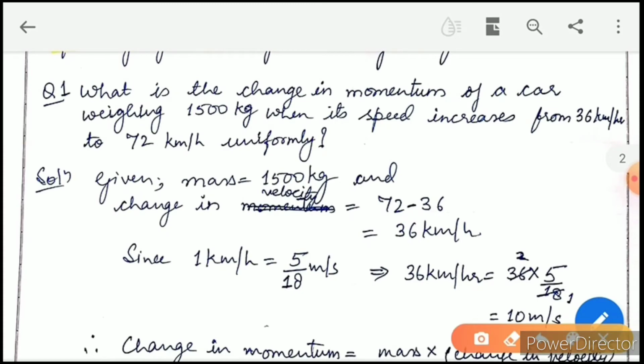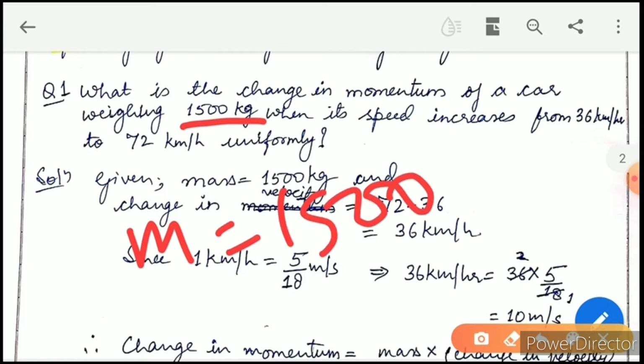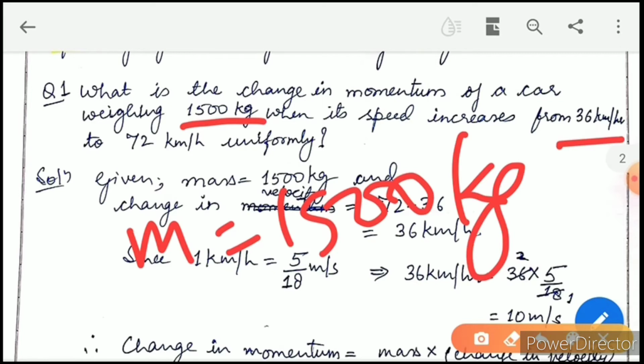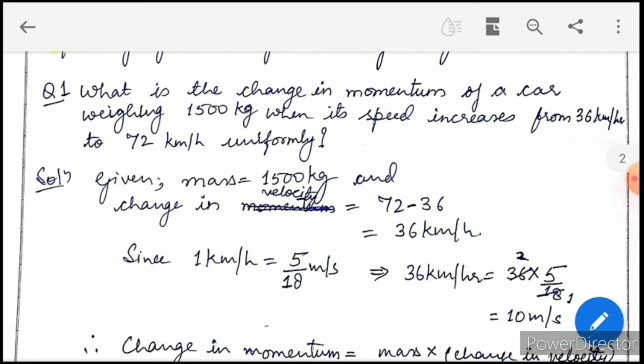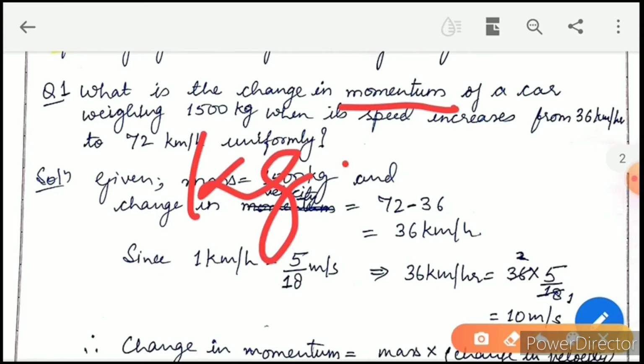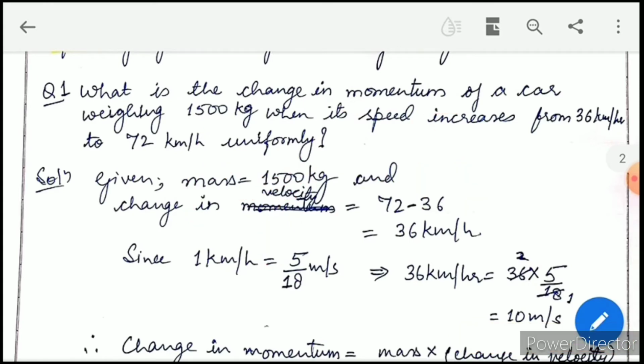What is the change in momentum of a car weighing 1500 kg? The mass is 1500 kg, and its speed is increasing from 36 km per hour to 72 km per hour. You have to keep in mind that the SI unit of momentum is kg meter per second, and here it is given in kilometer per hour.